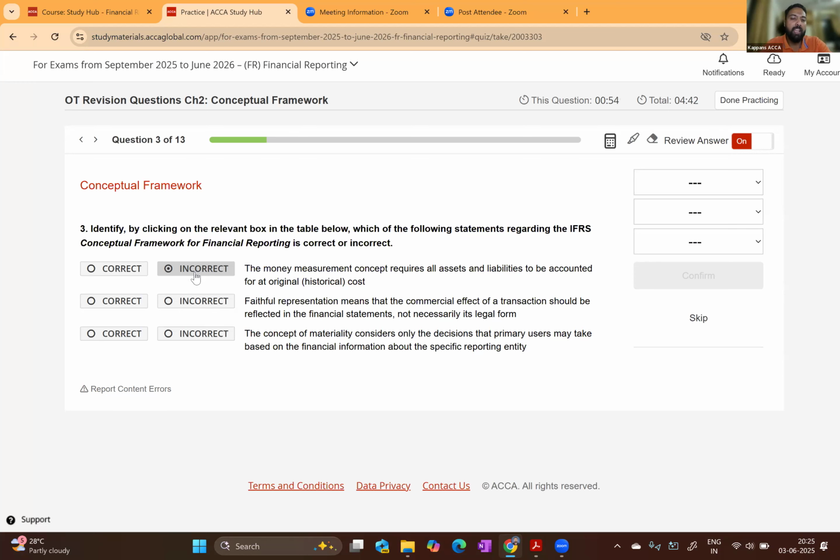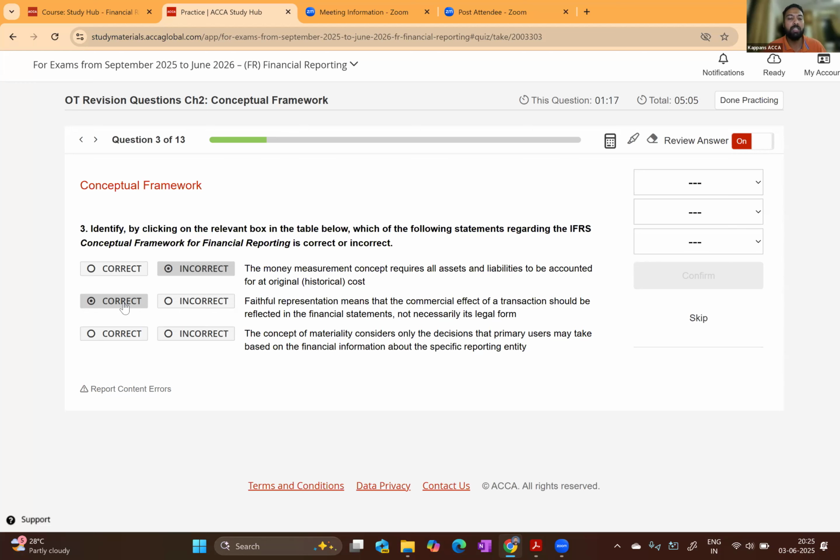Statement number two, faithful representation means that the commercial effect of a transaction should be reflected in the financial statements, not necessarily its legal form. That is correct. That is the definition of faithful representation. Faithful representation means economic substance is important, that is, commercial effect is important, not legal form. Statement number two is correct.